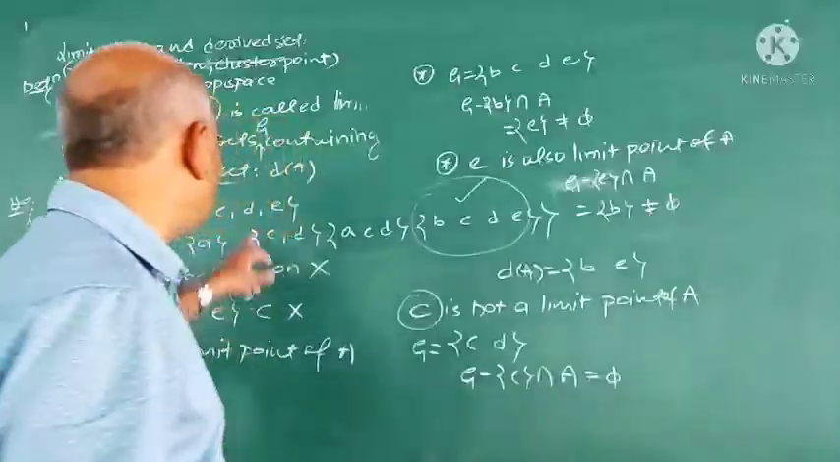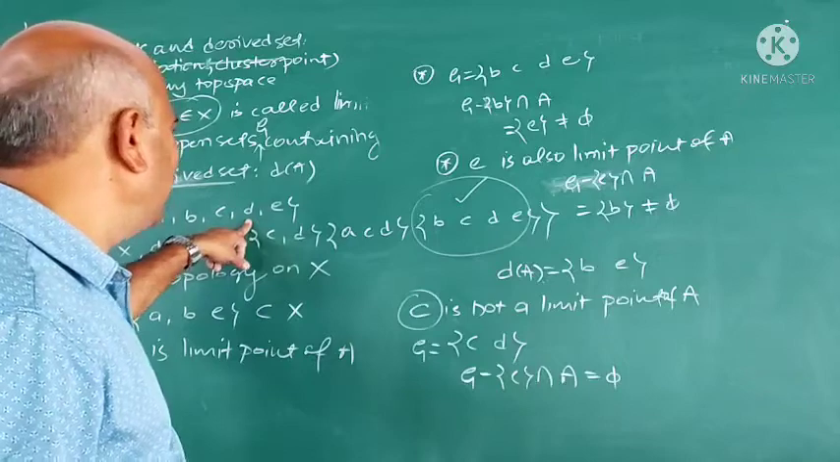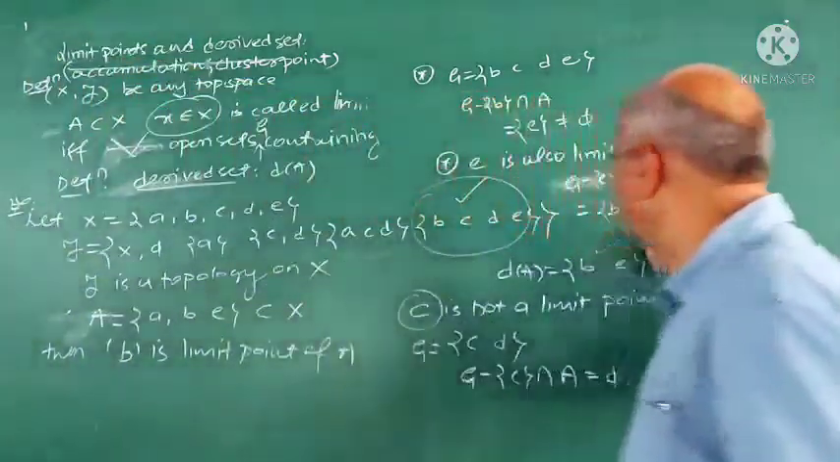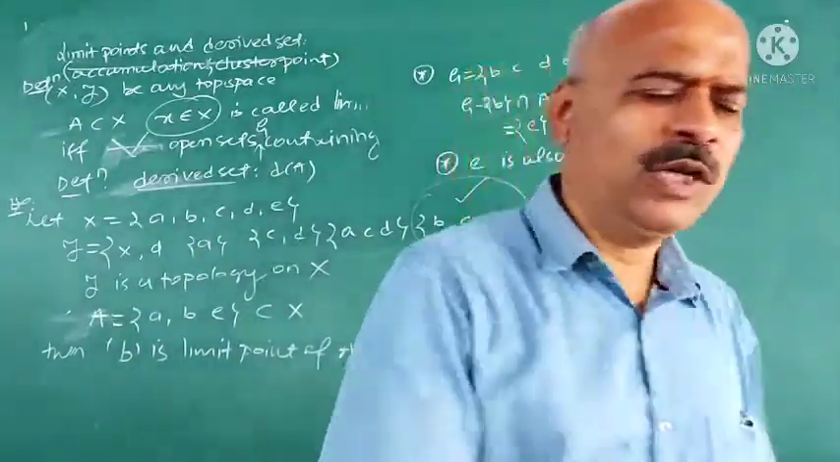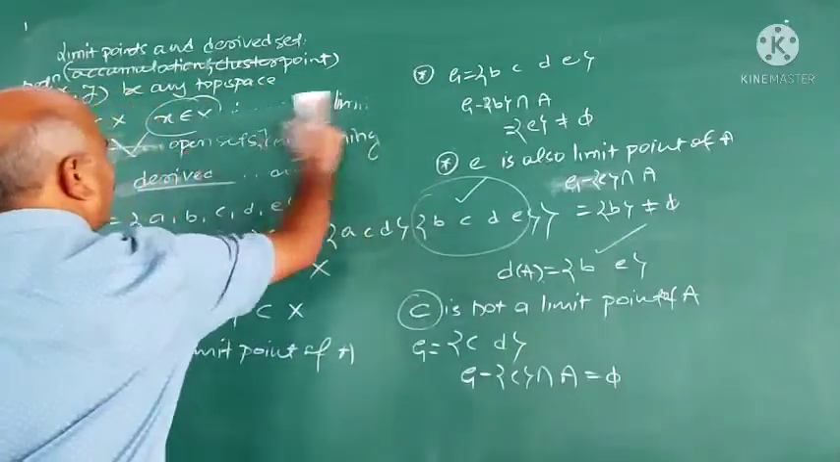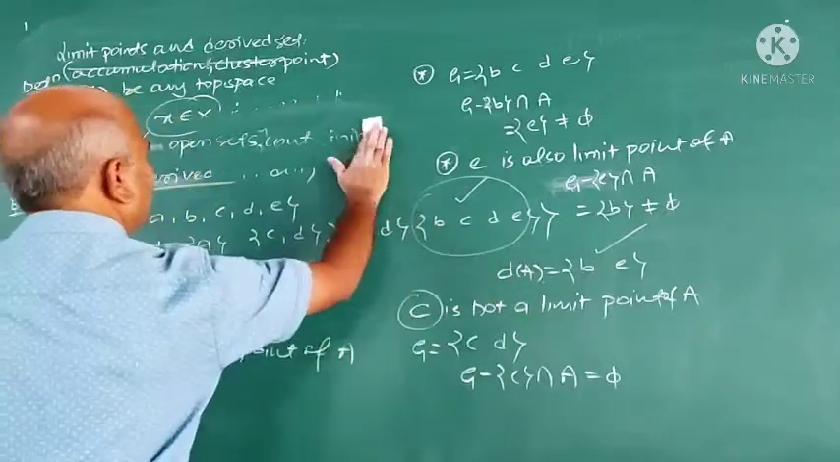Similarly, D is not a limit point. Only B and E are limit points of A. And that set of all the limit points is called the derived set. So the derived set of A is B, E.